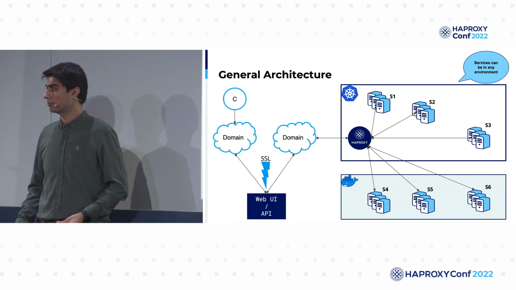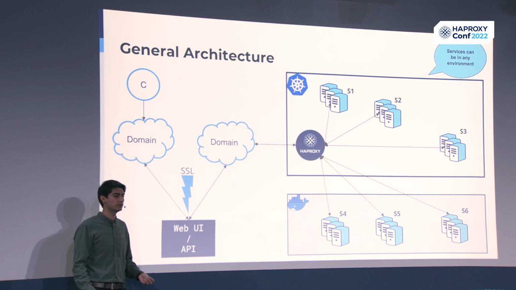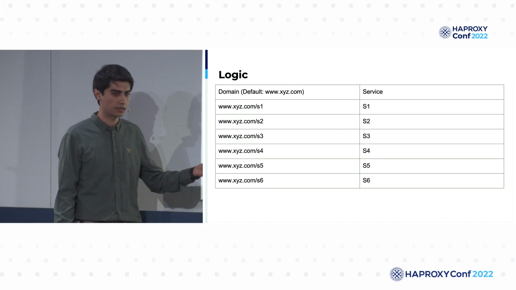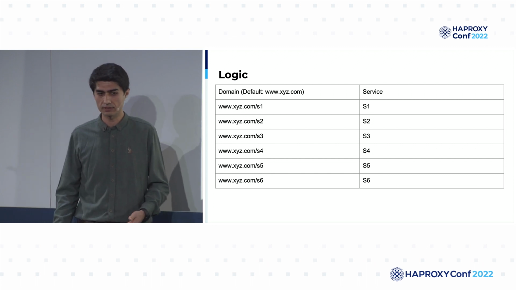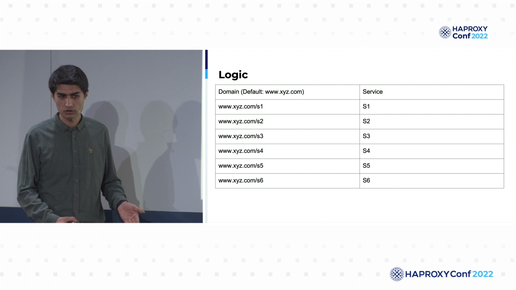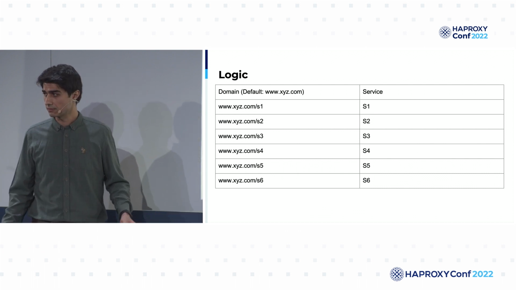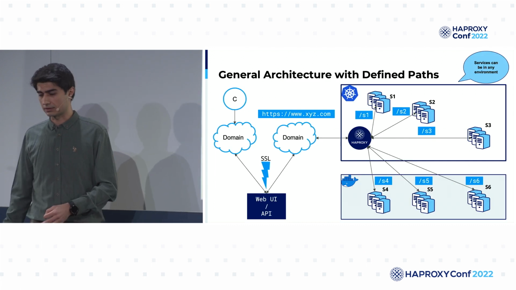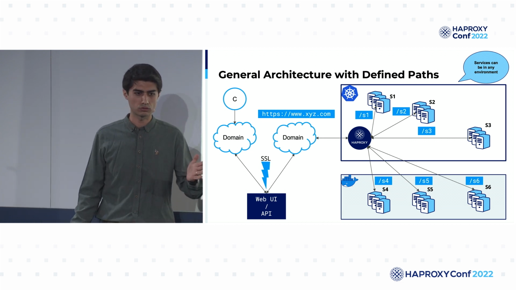So let's go step by step, and we need to map each of our services to a certain path within the URL. So let's say our domain is xyz.com. Then we need to map each of our services. For example, service 1 can be reachable from /service1 and service 2 same, and so on. So let's see those mappings within our architecture. So if you call xyz.com/service1, it will directly route to our service 1.